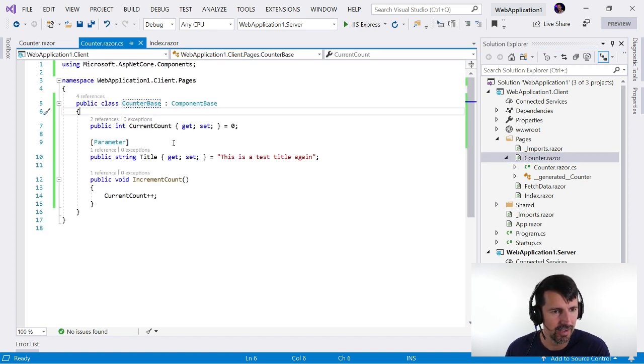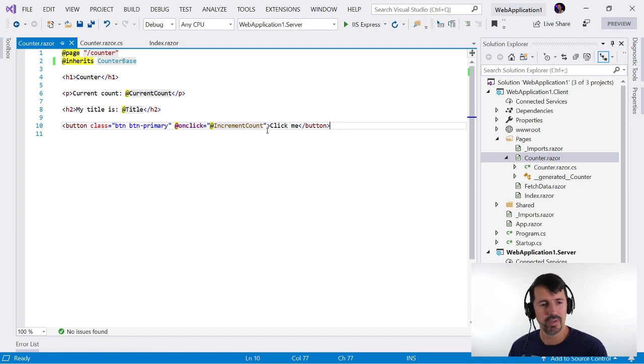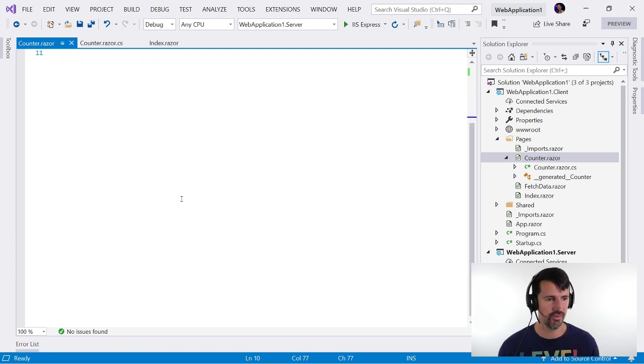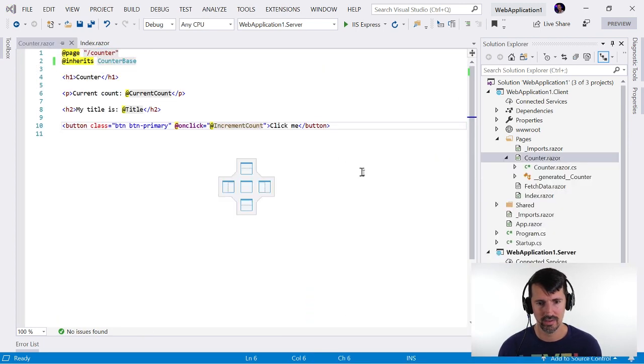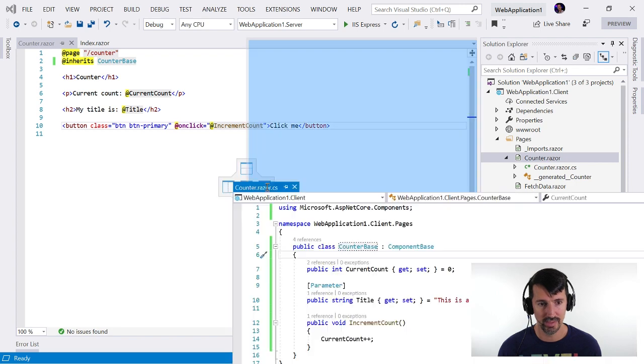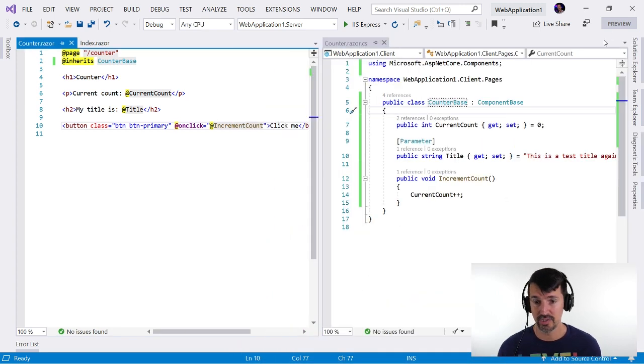But as I was saying, I'm thinking that the code behind or a view model might be a little better for a big app, because you can imagine with CSS and very large views how big this file can get. So you'd be able to do something more like this, especially if you had a big monitor.